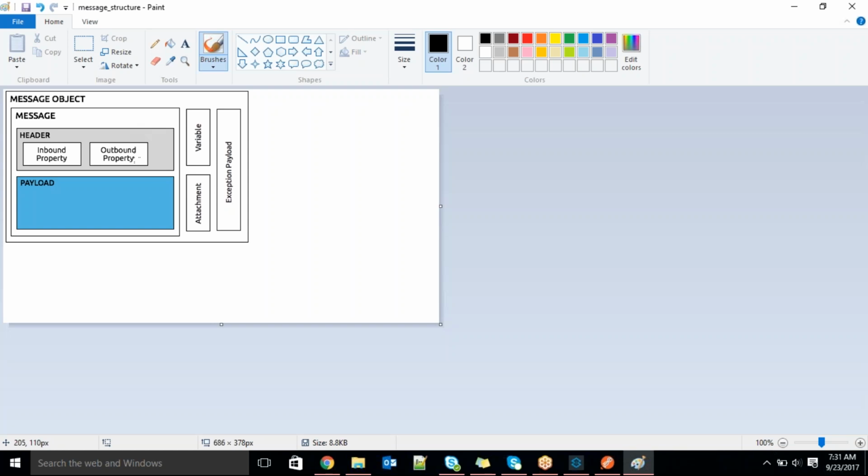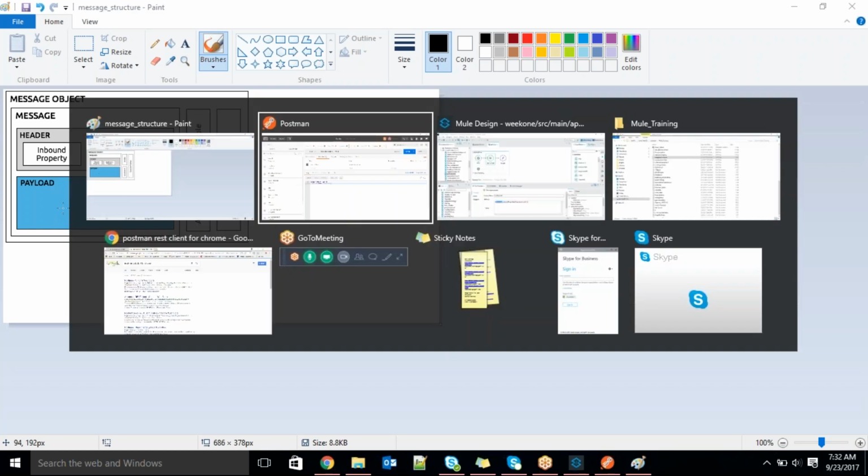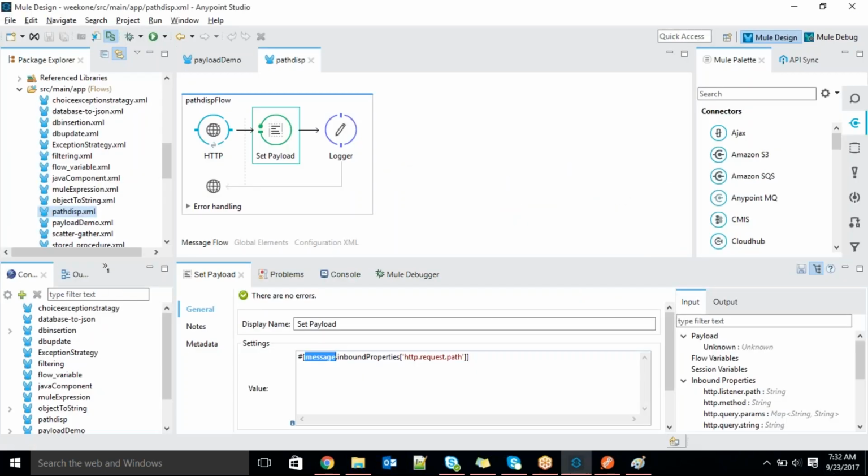The difference between inbound property and outbound property is that sometimes the inbound property, after hitting the target system, becomes an outbound property, guys. So that will get changed. Next one is payload. Payload is whatever data you are getting. If you observe in the flow, we are always passing the payload, right? In the first step, we are getting.